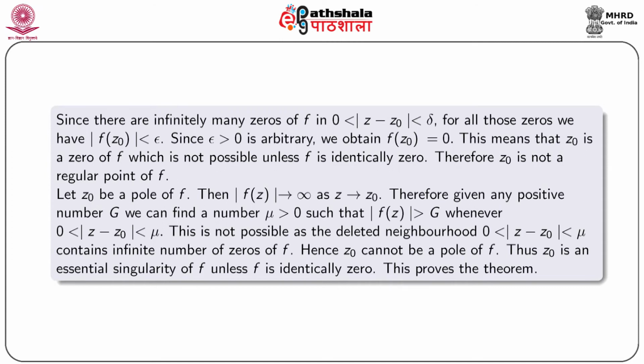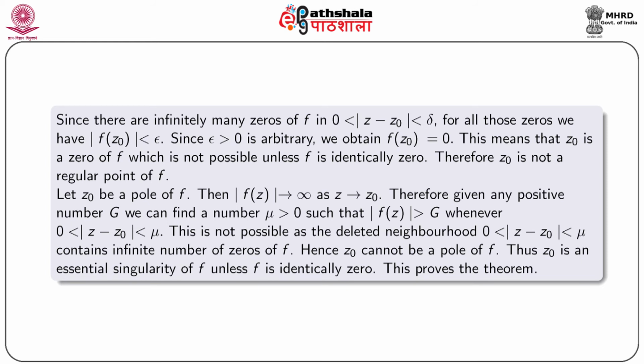Since there are infinitely many zeros of f in 0 < |z - z0| < delta, for all those zeros we have |f(z0)| less than epsilon. Since epsilon greater than 0 is arbitrary, we obtain f(z0) = 0. This means that z0 is a 0 of f, which is not possible unless f is identically 0. Therefore, z0 is not a regular point of f.